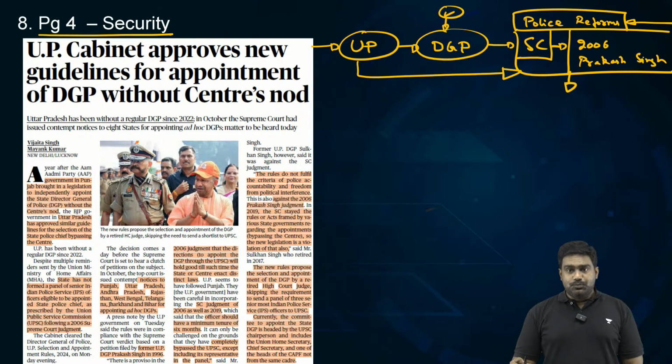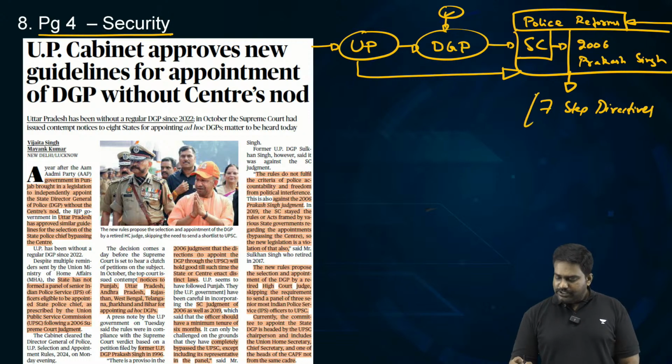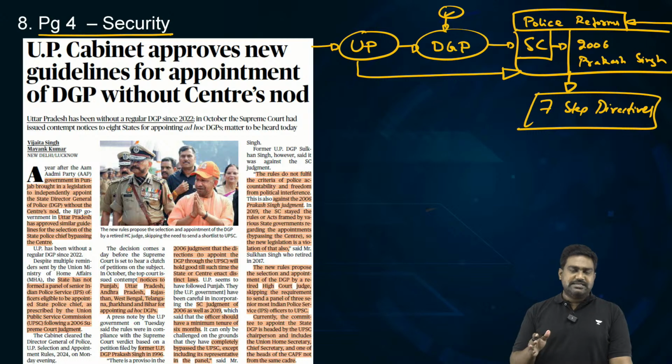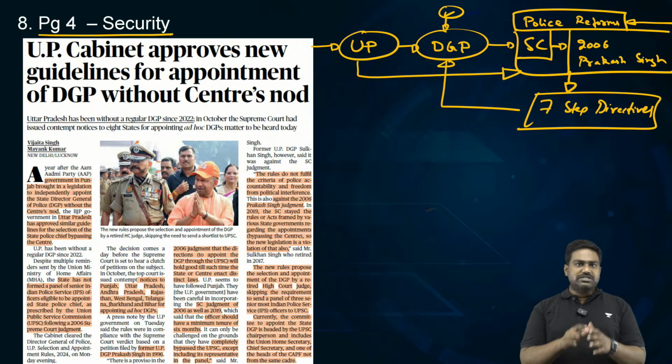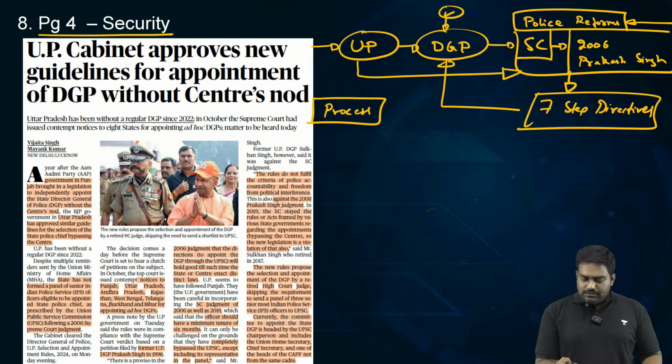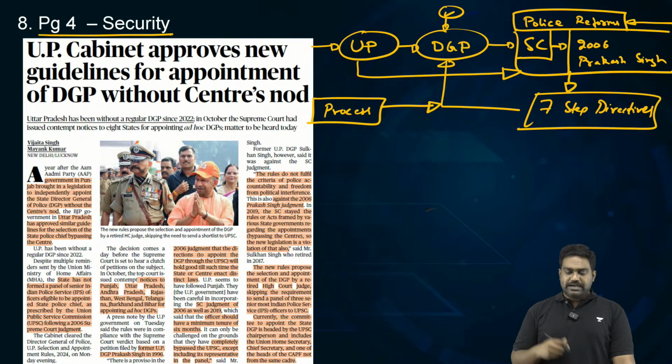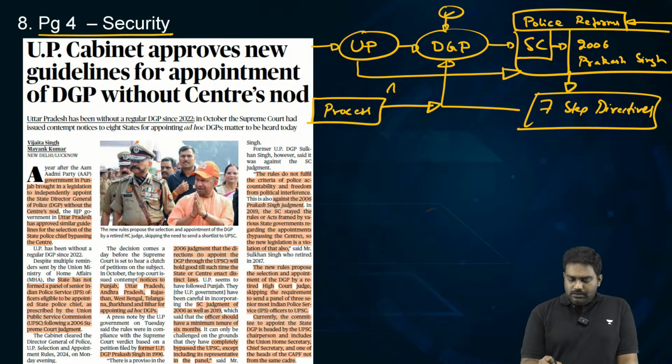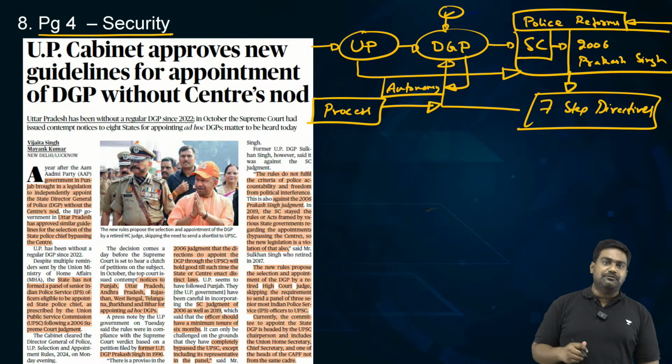So, in this landmark judgment, the Supreme Court laid down a 7-step directive. It issued 7 directives to be followed by state governments and the center while managing the police force. One of the directives was related to the appointment of the DGP. What was the process laid down by the Supreme Court? The Supreme Court said, when the DGP is being appointed, there should be a fair process. Given the important role of the DGP, who heads the state police, there should be a degree of autonomy, a degree of independence, which should be given to the DGP to run the police force professionally without political interference.